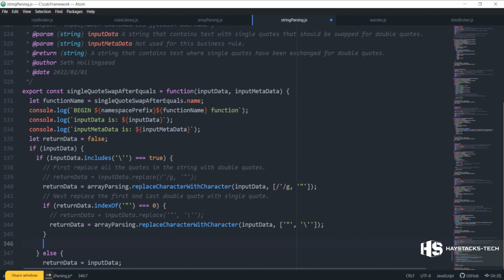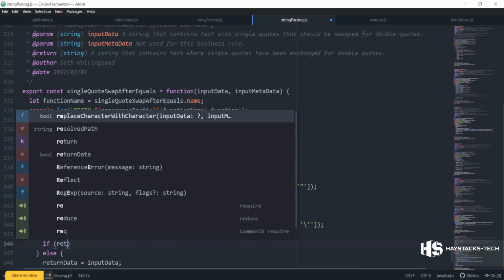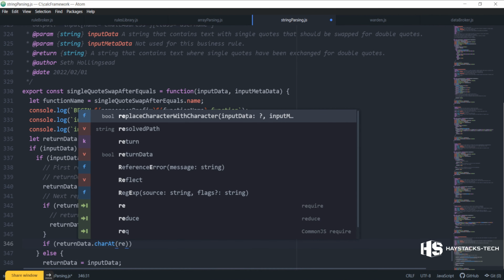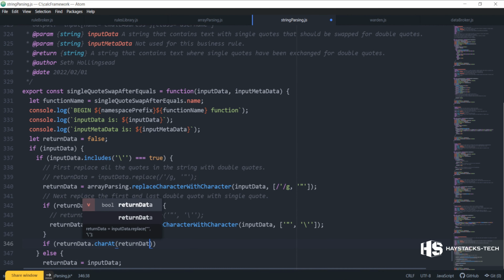And then we say return data dot char at return data dot length minus 1 equals a double quote.